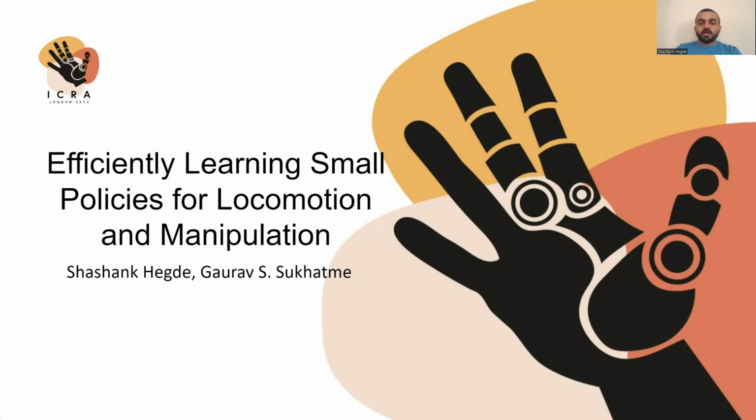In this work, we answer the question, how do we learn smaller control policies for robotic control in locomotion and manipulation? Having a smaller control policy provides benefits such as reduced latency and lower onboard memory requirements.